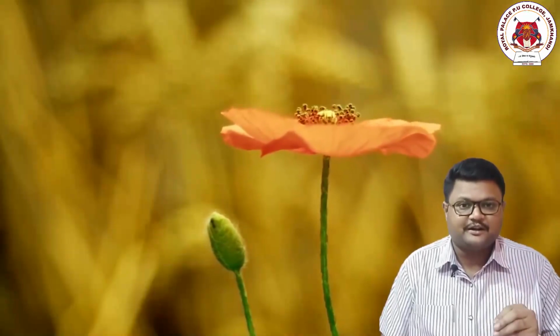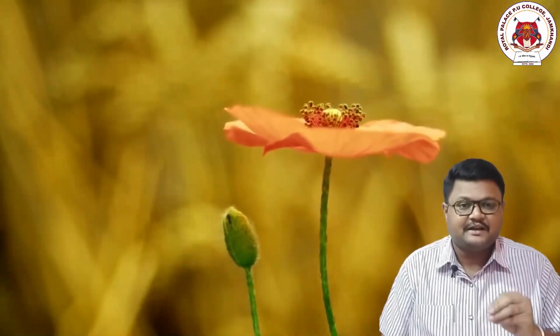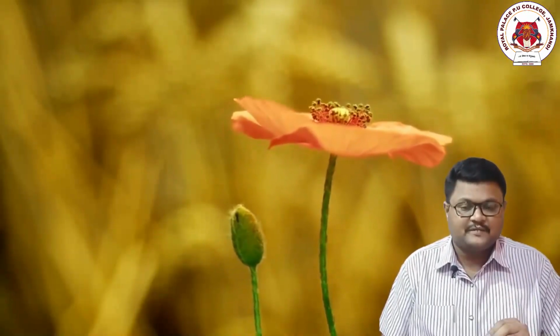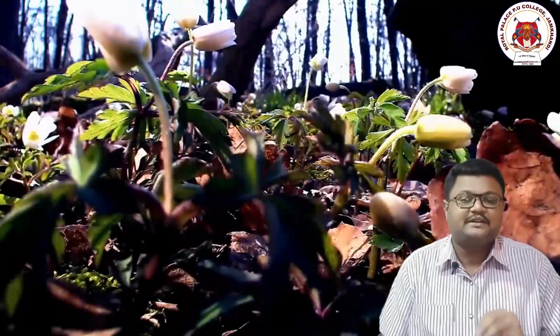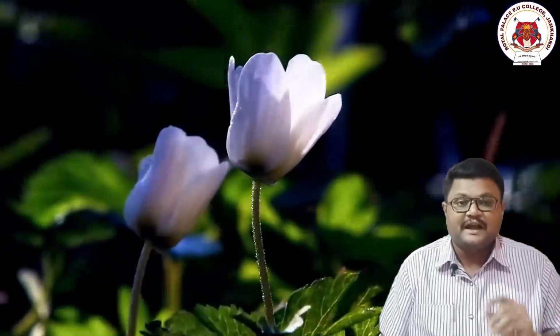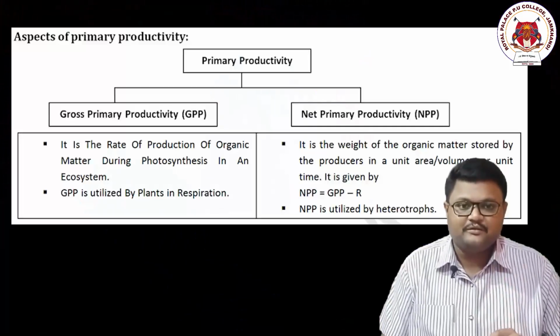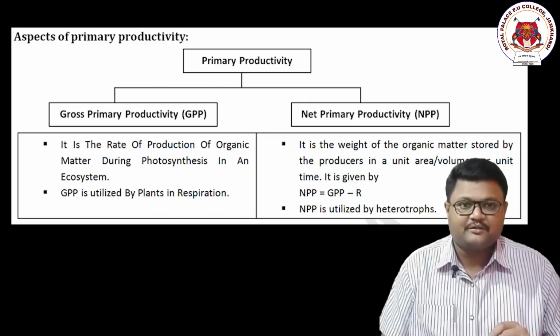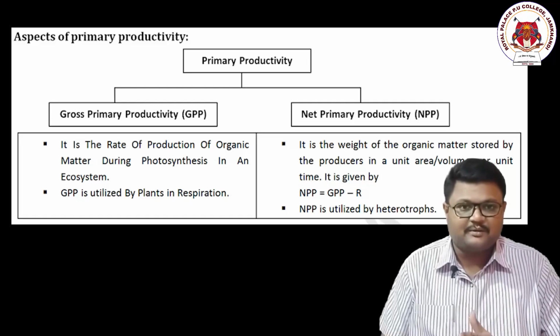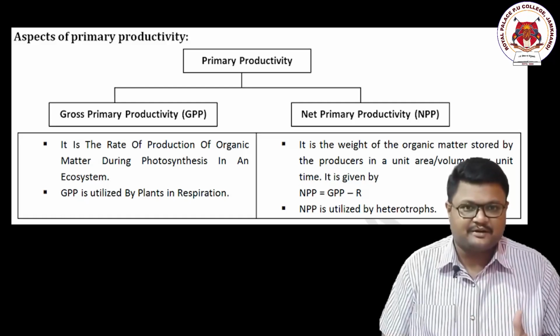There will be only a small amount of biomass or organic matter present in the body of producers that is transferred to the consumers, and this is called net primary productivity. Don't forget it. Dear students, once again I am repeating: gross primary productivity and net primary productivity.